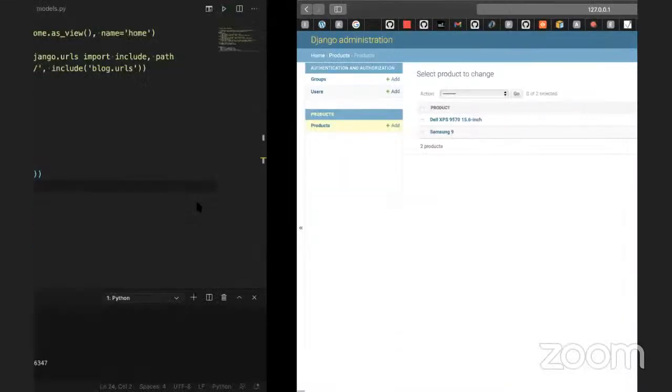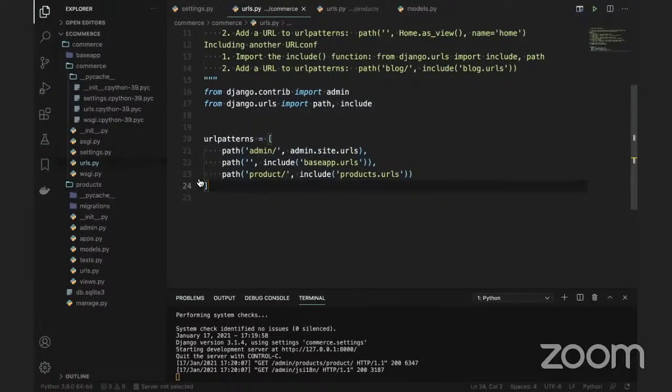This is the products we have. Now I want to upload an image and show it to the end user. So this is the main URLs. What I'm going to do is use something called imports. Yeah, let me do it.